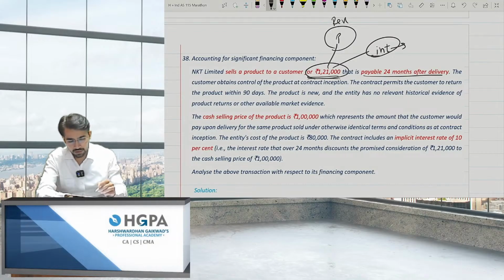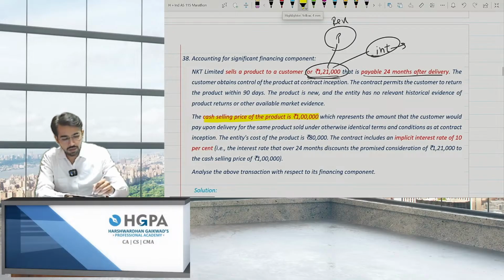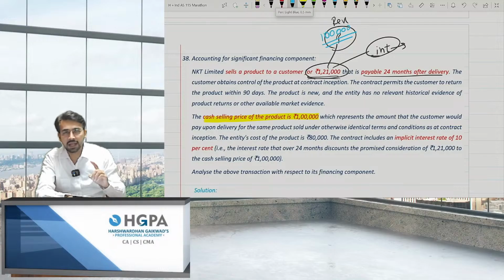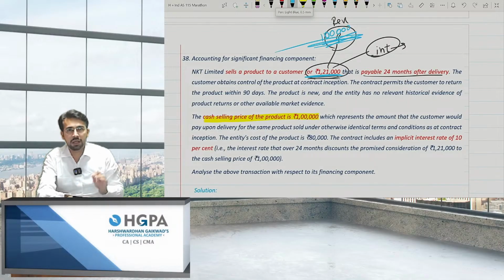So 121, and they have clearly given the cash selling price of the product is 1 lakh rupees. That means if you sell it right now, you will get only 1 lakh rupees. So you need to book revenue of 1 lakh only, not of 121, right? Even if the contract price was 121, my transaction price will be only 1 lakh.